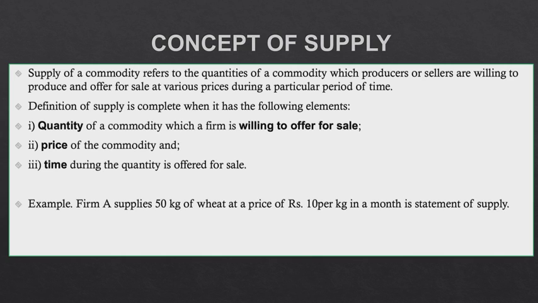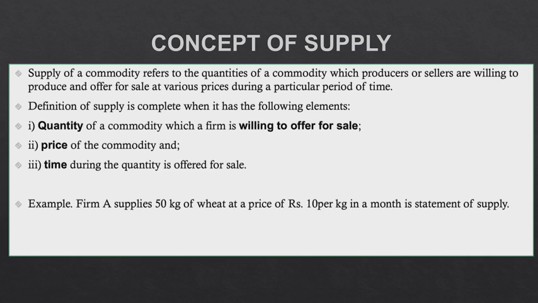any commodities are determined on the basis of two forces, that is your demand and supply. When we were reading about demand, it was from the viewpoint of consumer behavior. How is the consumer's reaction when the price of a commodity is increasing or decreasing? So we were actually analyzing the behavior of the consumer. Now in this topic, we'll be dealing with the concept of supply, which is mainly focusing on the producers. What is their behavior? It's kind of producers' behavior also, we can say.